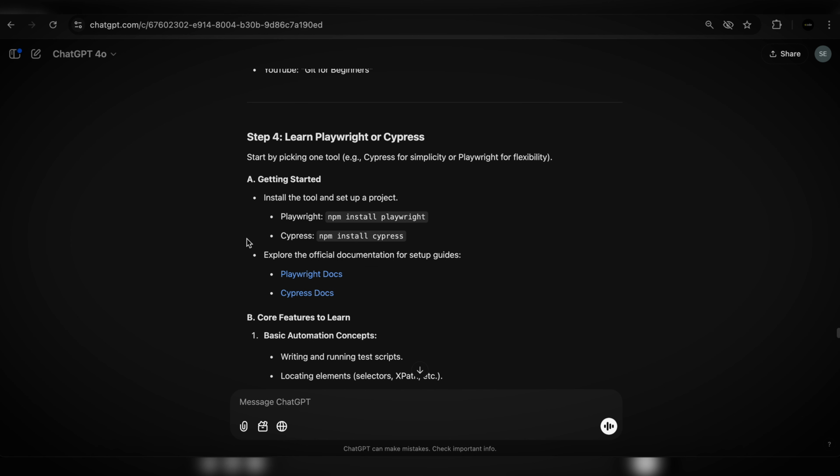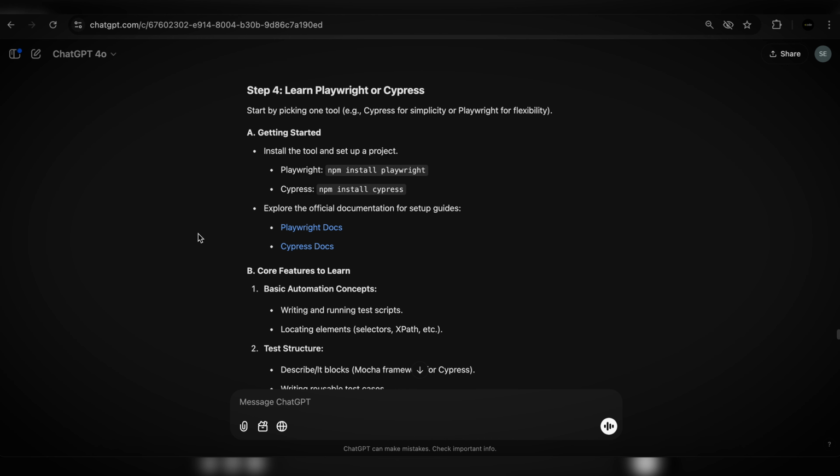All right, learning Playwright or Cypress. I would probably start with Cypress, because that'll be a bit easier for the majority of you. That's one of the easiest test automation frameworks in the world, in my honest opinion. There are some easier ones in Ruby, because Ruby is the easiest language in the world, but I would still stick to Cypress and JavaScript as of now.